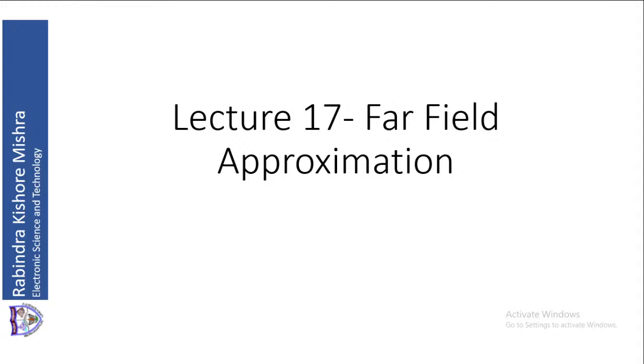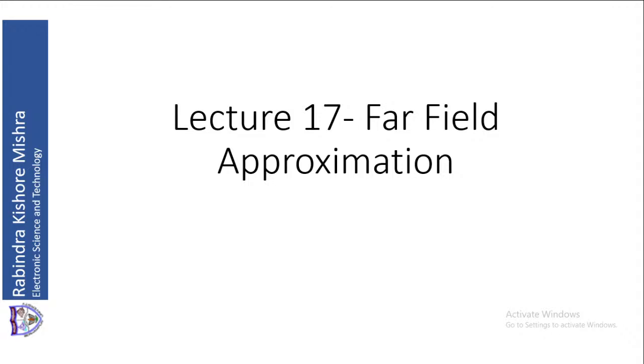And then from the vector potential, we found out the H field. H is equal to 1 by mu times curl of A. So using that, we found out the H field. Then we found out E. E is equal to the gradient of the divergence of A minus del square A. So using that relation, we found explicit expressions for H and E.